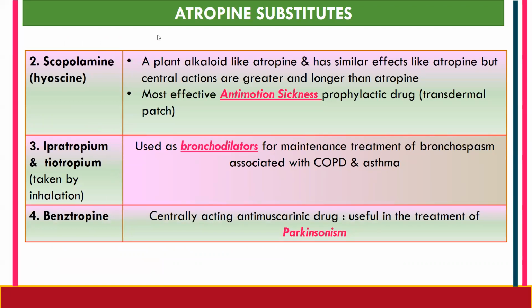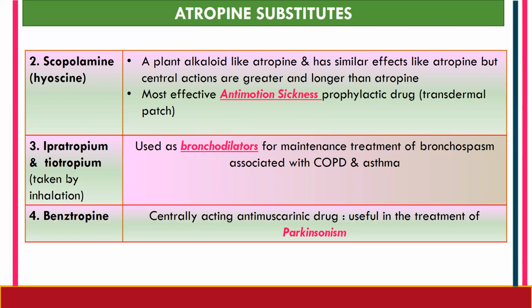So let's see something about atropine substitutes. Scopolamine, which is also known as hyoscine, is a plant alkaloid like atropine, and it has similar effects to atropine, but its central actions are greater and longer than atropine. It is most effective as an anti-motion sickness prophylactic drug, mainly in the transdermal patch. Prophylactic means in order to prevent that condition, we can use scopolamine as the most effective anti-motion sickness drug.